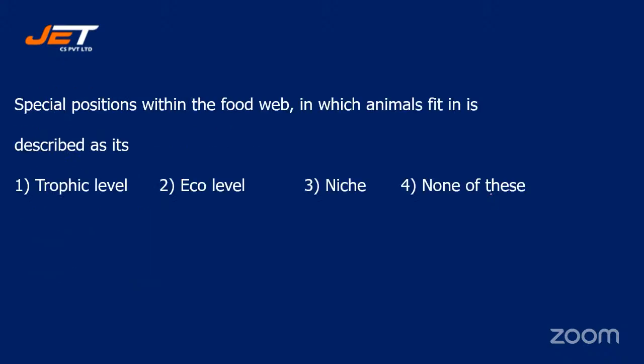Next question. A special position within the food web in which an animal fits in is described as its dash. Trophic level, eco level, niche, or none of these. Special positions within the food web in which animals fit in is described as its trophic level, eco level, niche, or none of these.